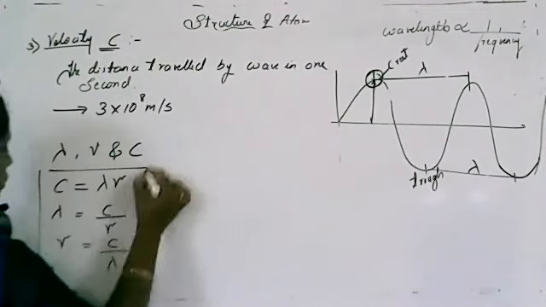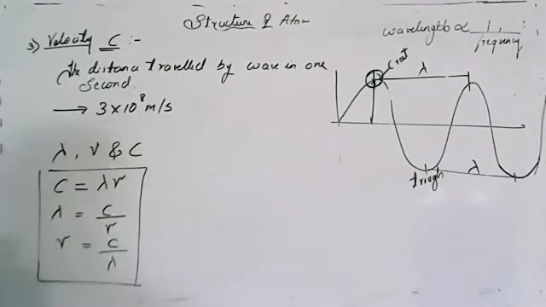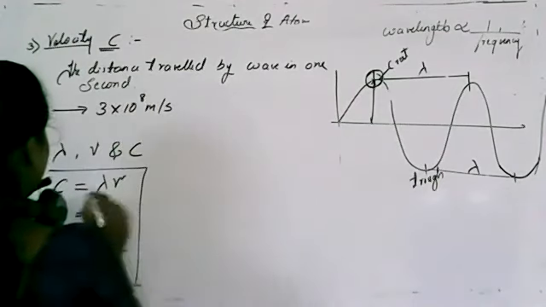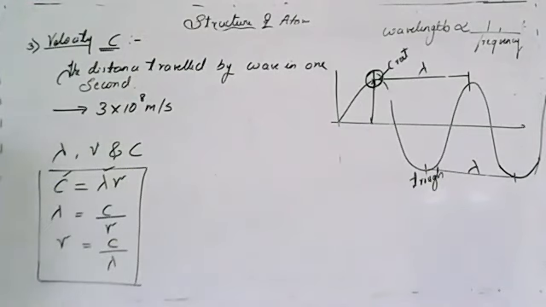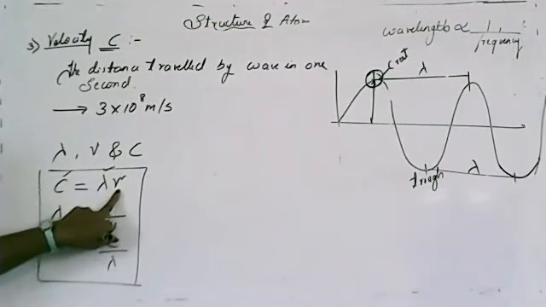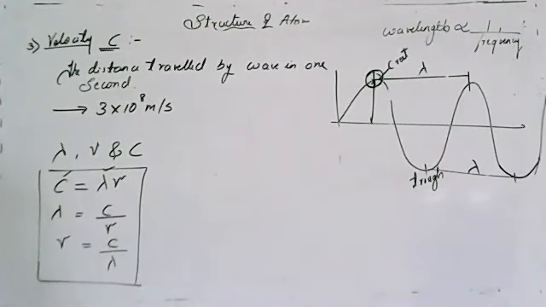These three are very important equations. Just remember this. Clear? These three are interrelated. That is, c is interrelated with lambda and nu. Is this clear? The next topic is about wave number.